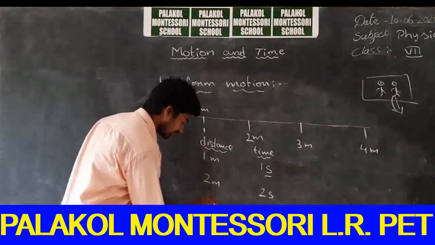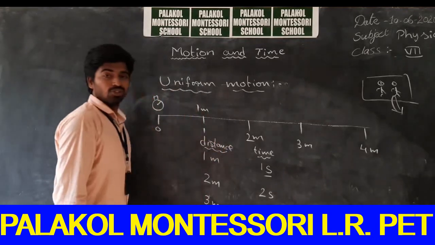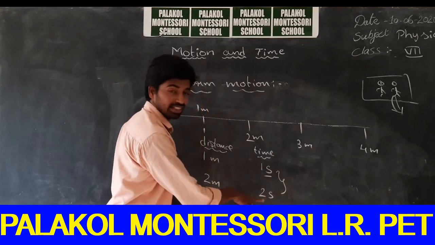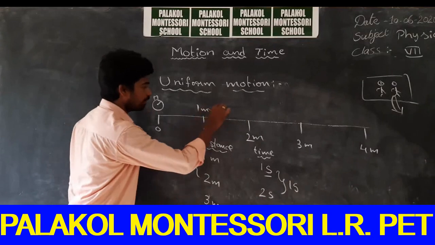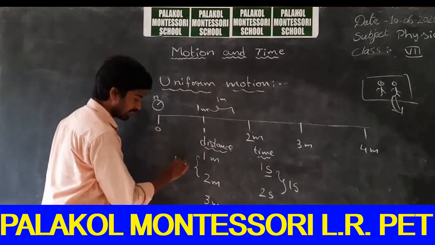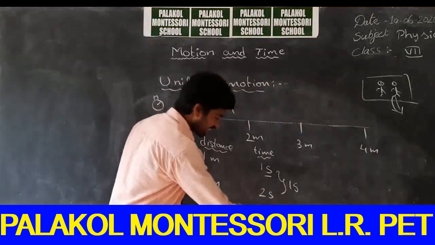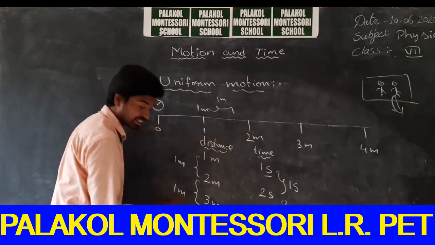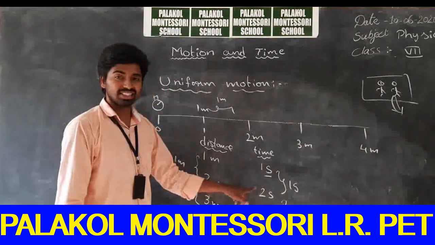So I have traveled 3 meters in 3 seconds. So if you observe in the time gap, what is the time gap here? In the 1 second of time gap, I have traveled a distance of 1 meter. From here to here, what is the distance? It is 1 meter. So in 1 second, I have traveled a distance of 1 meter. And in the next second, I have traveled again 1 meter. So what is here 1 second? It is the time gap.